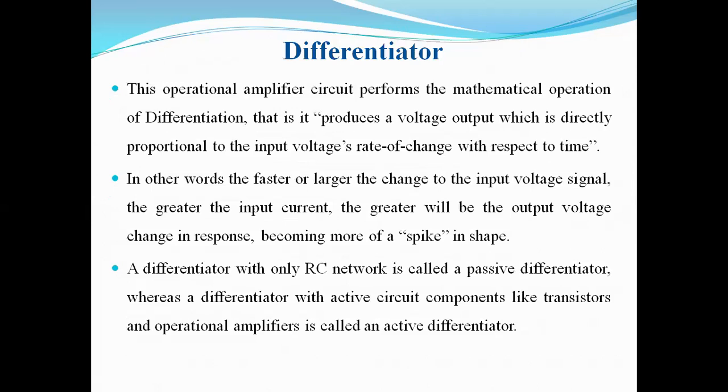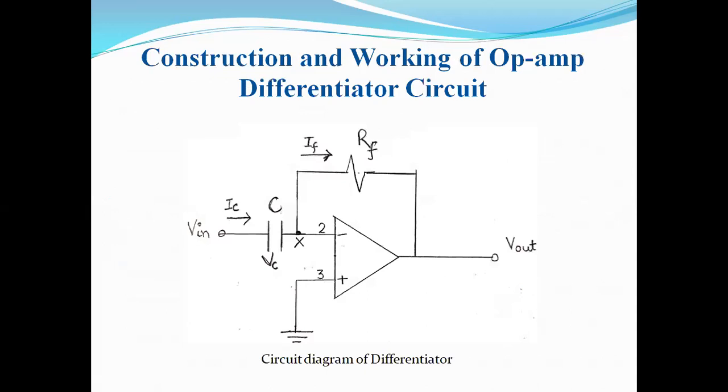What is a differentiator? As its name implies, it performs an operation of differentiation. That is, it produces an output voltage which is proportional to the input voltage's rate of change with respect to time. The faster or larger the change to the input voltage, the greater the input current, and the greater will be the output current, which becomes more of a spike in shape. A differentiator with only an RC network is called a passive differentiator, but here we have an operational amplifier also, so it is an active differentiator.